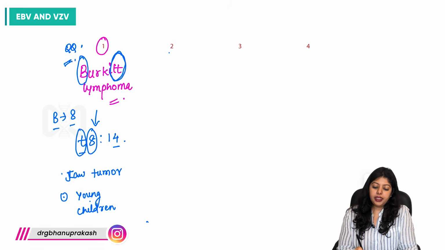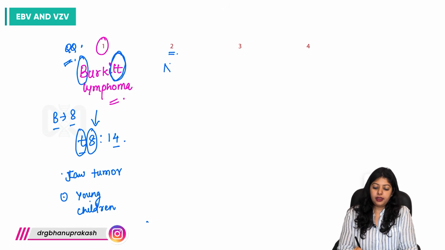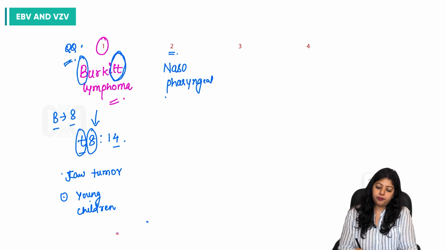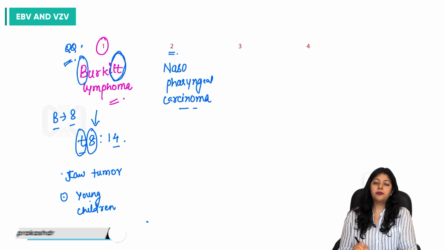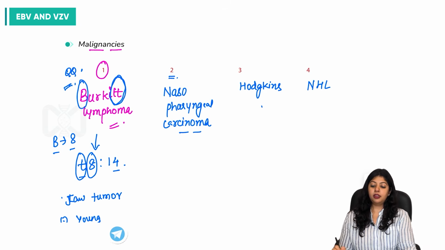Now, the second malignancy it is associated with is nasopharyngeal carcinoma. Then we have Hodgkin's lymphoma and non-Hodgkin's lymphoma. Now, which Hodgkin's lymphoma?